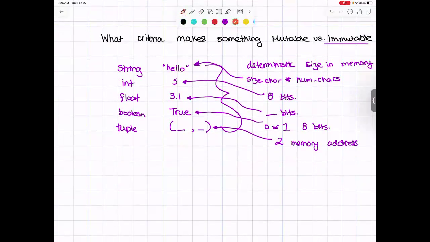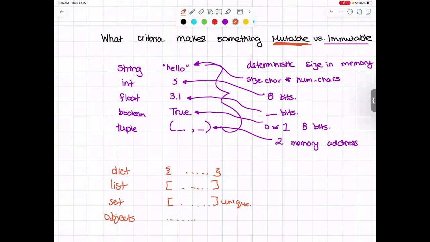When we look instead at the mutable data types, such as a dictionary, a list, a set, and any other objects that we might make, which we'll learn more about later, what do we notice about these?